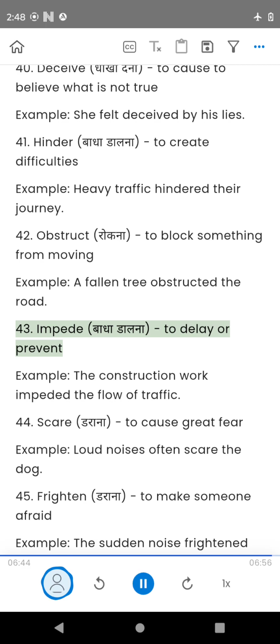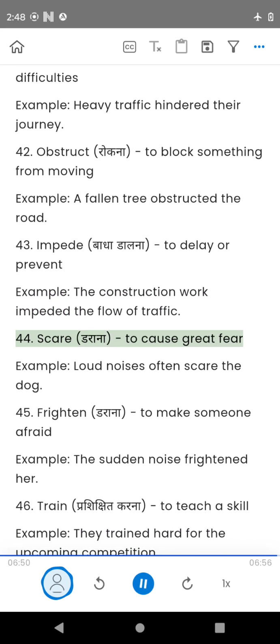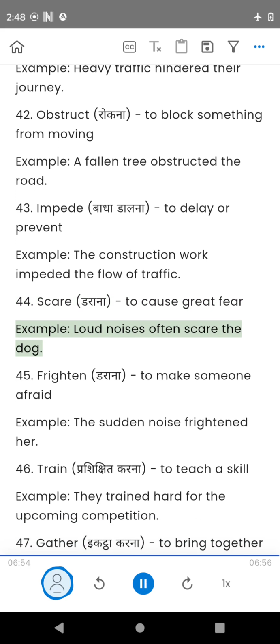43. Impede, to delay or prevent. Example, the construction work impeded the flow of traffic. 44. Scare, to cause great fear. Example, loud noises often scare the dog.